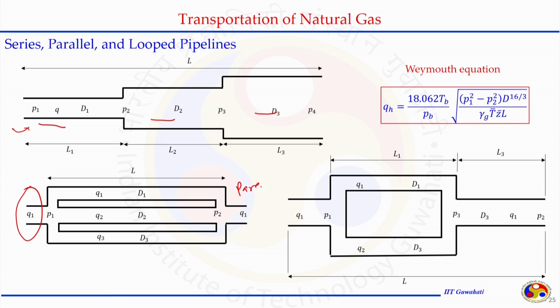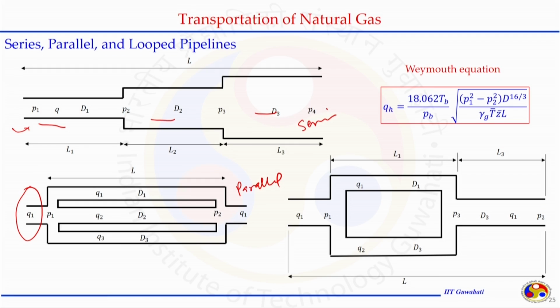So, this is parallel, this is series combination, and this is looped, where some part of the pipeline is in series and some part in parallel mode. We will consider all this with the Weymouth equation, but equally we can do it with other forms of the equation, because the equations differ in terms of how the friction factor is included in the balance equation.